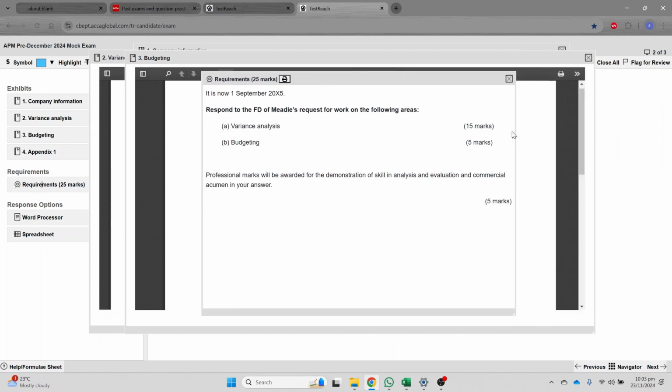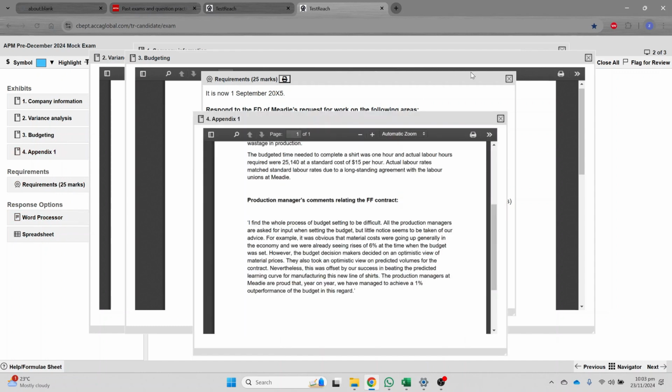So this is something which they want, and the requirement is quite simple. The first part is of 15 marks, the second part is of 5 marks. So I think variances are important typically because this is something which examiner is probably not expecting students to do in a lot of details because this is purely a PM related thing, but obviously examiner can ask something related to knowledge brought forward thing, but again let's see what we can do here, right?